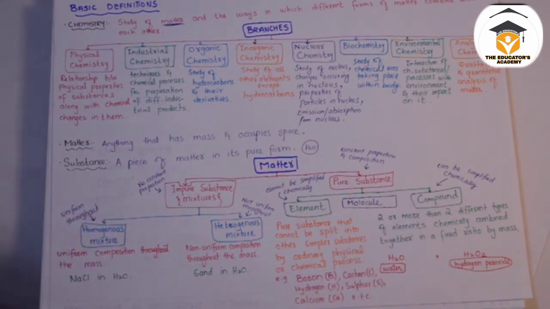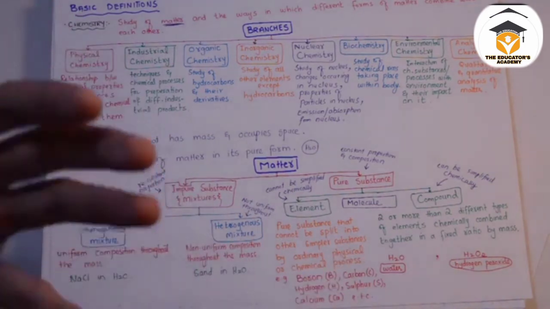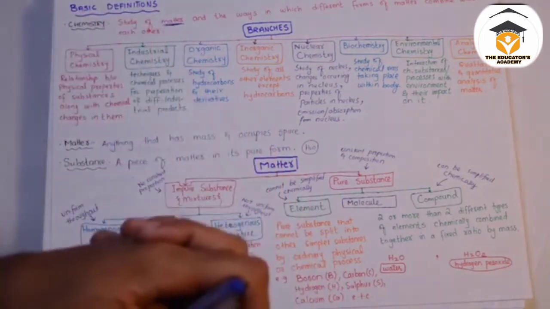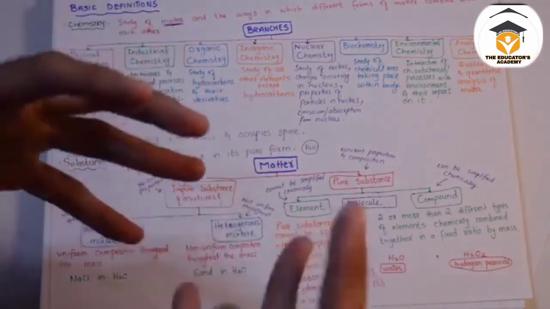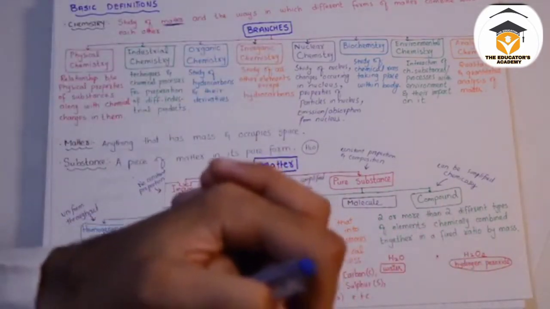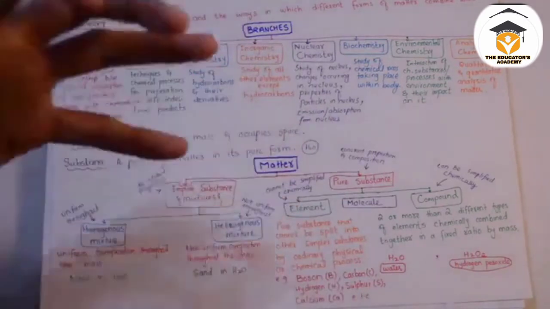Then we have compounds. Now, compounds can be simplified chemically. You can break down a compound into elements, because what is a compound? A compound is a combination of two or more elements with each other. When two or more elements combine with each other, like hydrogen and oxygen combining to make water, they can be split back into hydrogen and oxygen, so they can be simplified, okay?